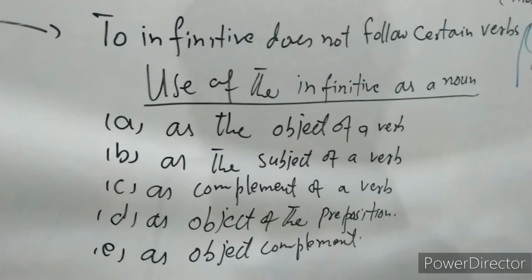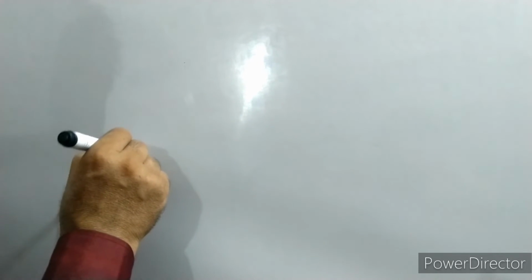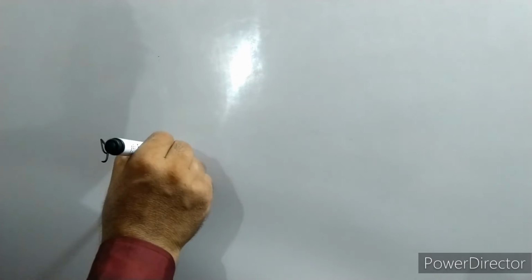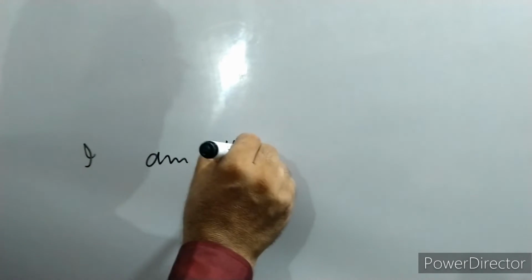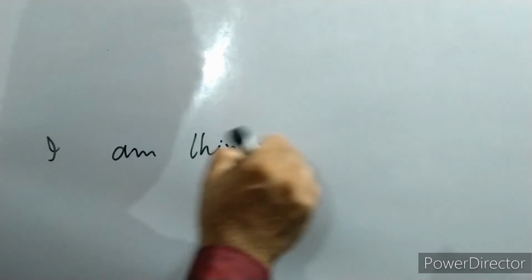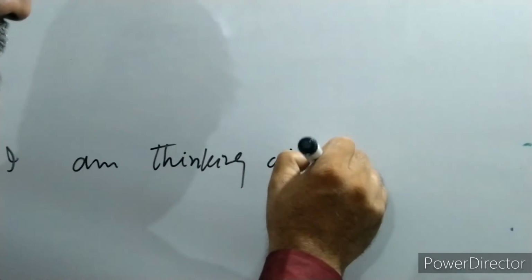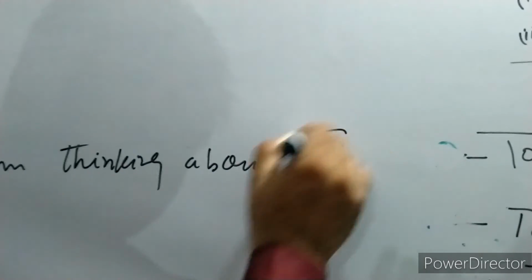The next one is as object of the preposition. As object of the preposition. Suppose a noun does the function of object of a preposition. Suppose we can say, I am thinking about Ali. So this is a noun.